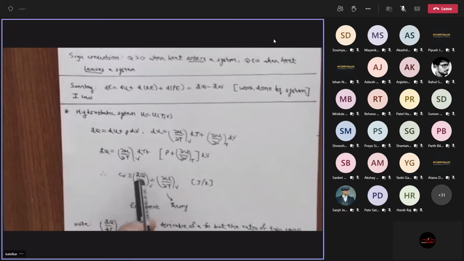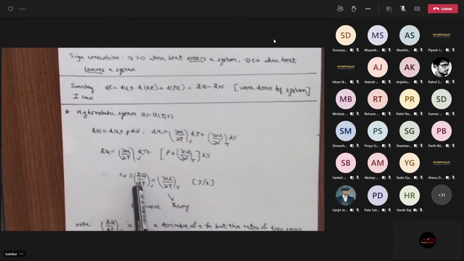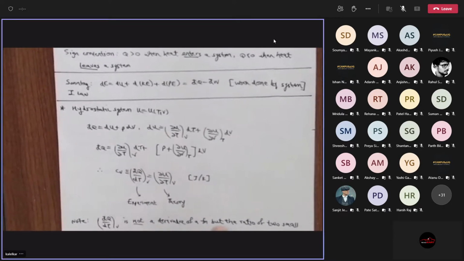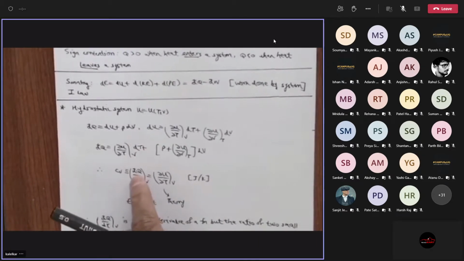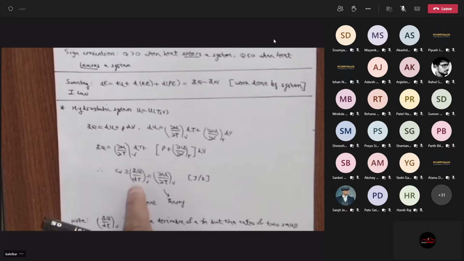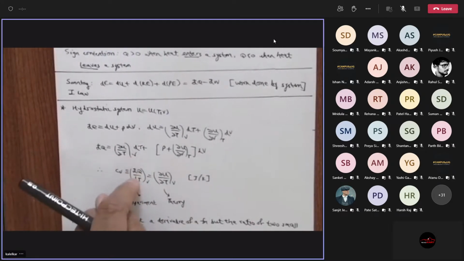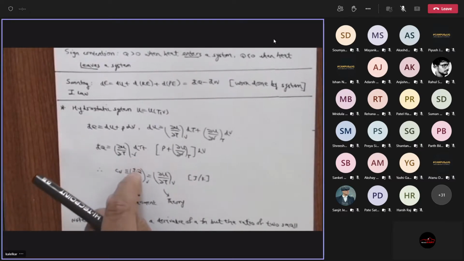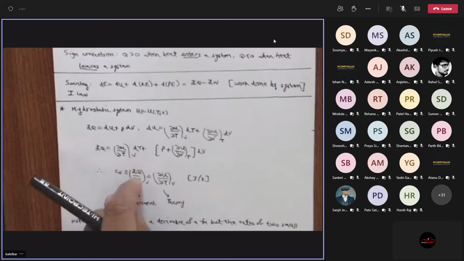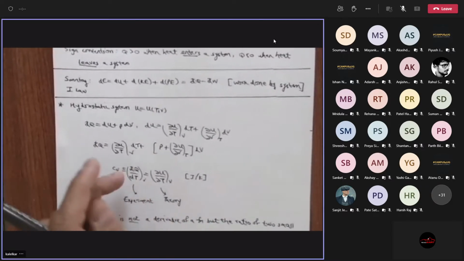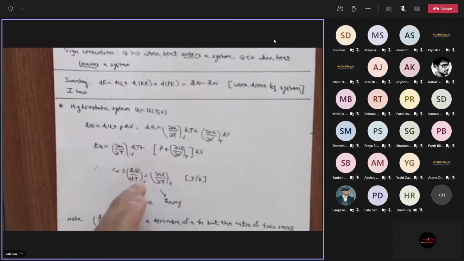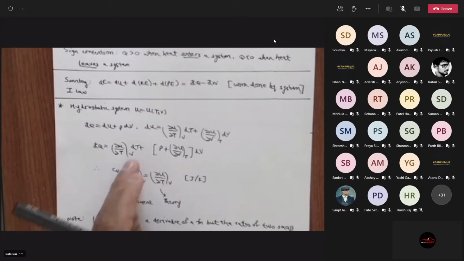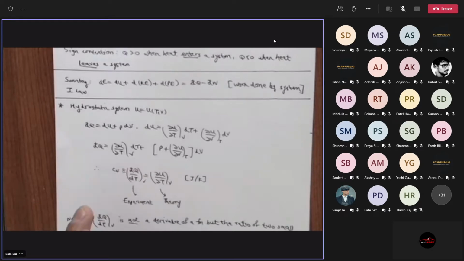Now, again, keep that in mind. What is dq by dt? As I said, it is not a derivative of a function. It looks like I'm differentiating the function q. No, this is to be understood as a ratio of two very small numbers. The ratio of two very small numbers is some finite number, which is CV. This is an experimentally measured small differential of heat, and this is an experimentally measured small difference in temperature. I'm dividing the two and getting another number, CV.